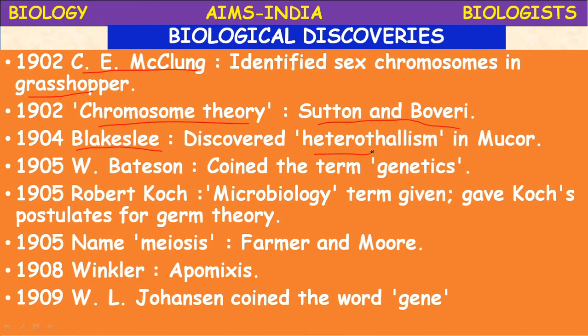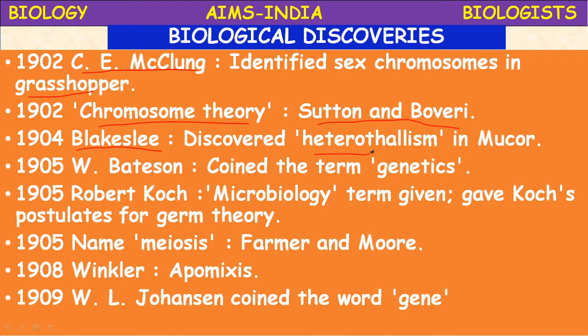What does heterothallism mean? Heterothallism is a phenomenon in which the fungal hyphae of heterothallic species are of different individuals.